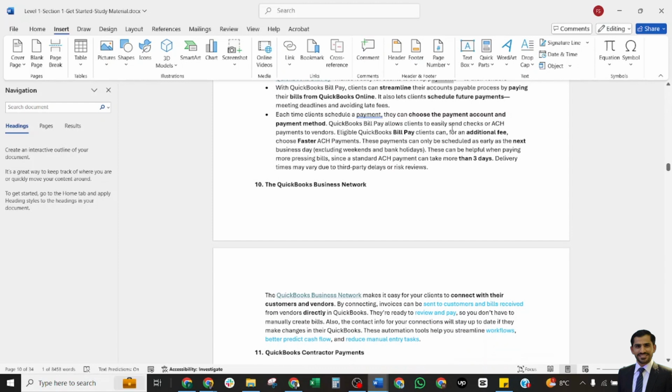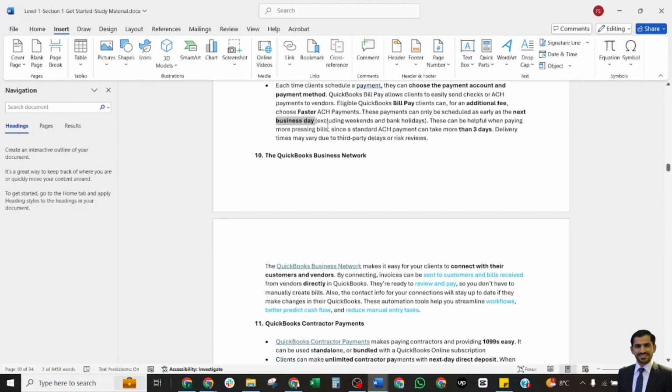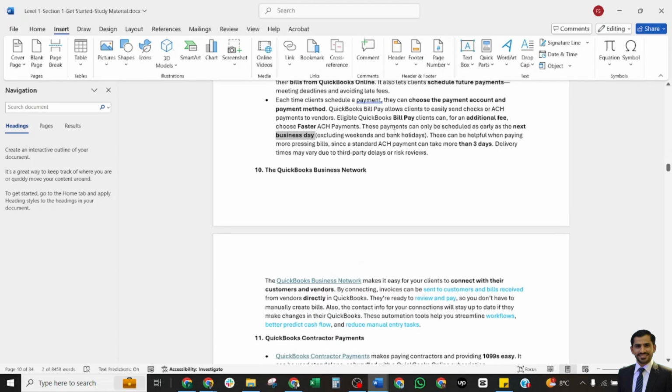QuickBooks Bill Pay allows clients to easily send checks and ACH payments to vendors. Eligible QuickBooks Bill Pay clients can, for an additional fee, choose faster ACH payments. These payments can only be scheduled as early as the next business day. This can be helpful when paying time-sensitive bills, since a standard ACH payment can take more than 3 days. But if you use this feature, the deposit will arrive in 1 day.